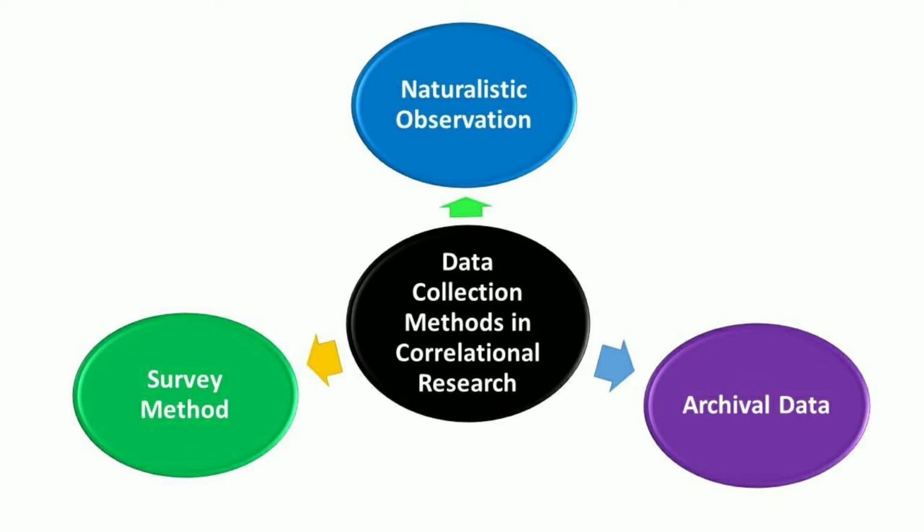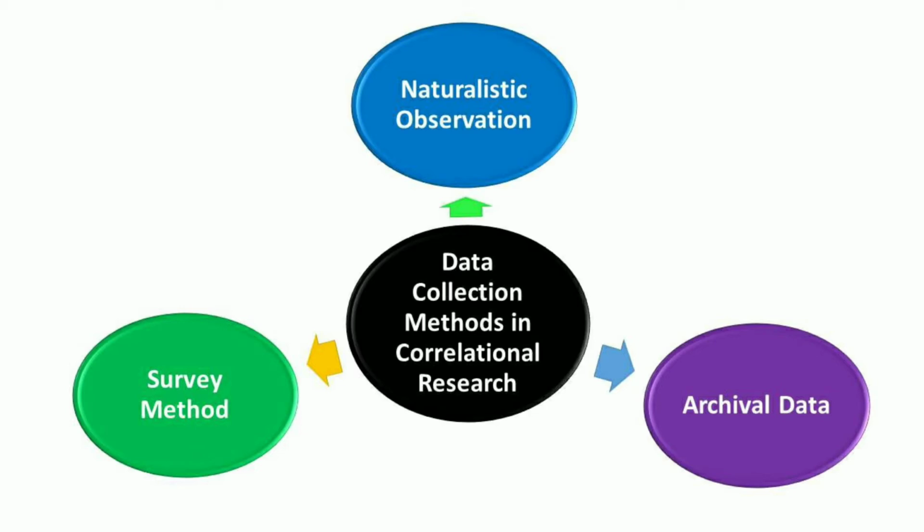There are three methods of data collection in correlational research studies, which are naturalistic observation method, archival data method, and the survey method.